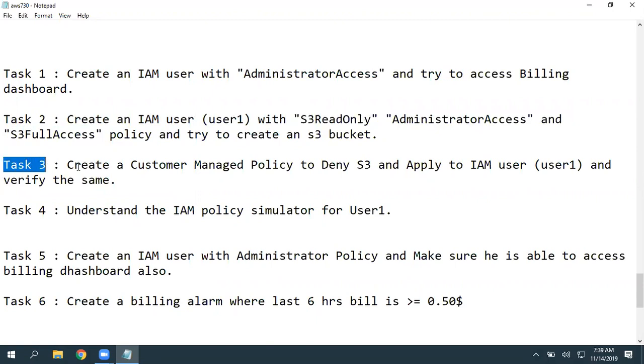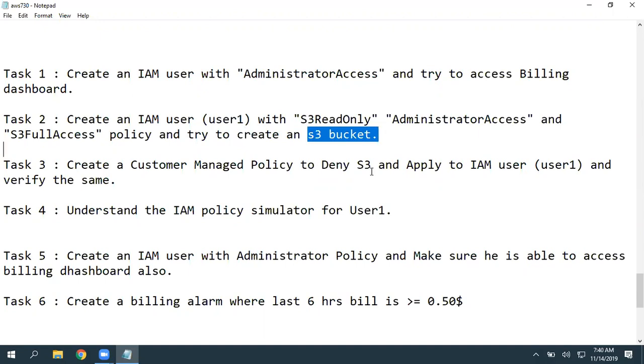Coming to task 3, here I asked you to create a policy where it denies any S3 action. If you associate that policy to the same user, can he create a bucket now? No. I'm associating it to the same user, so he cannot create a bucket. Why?